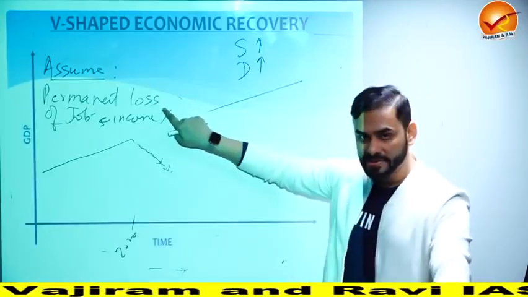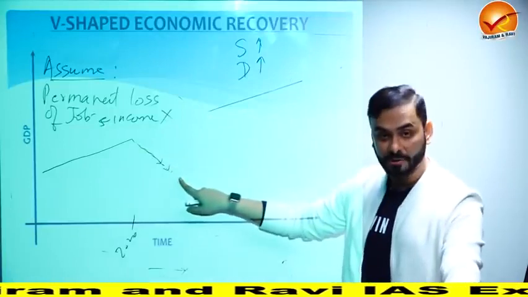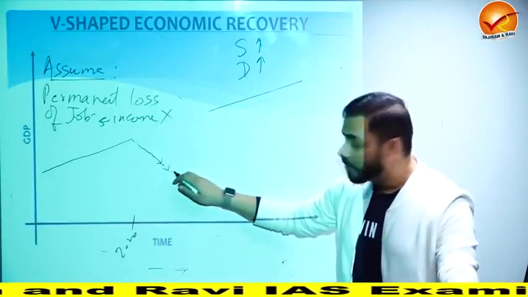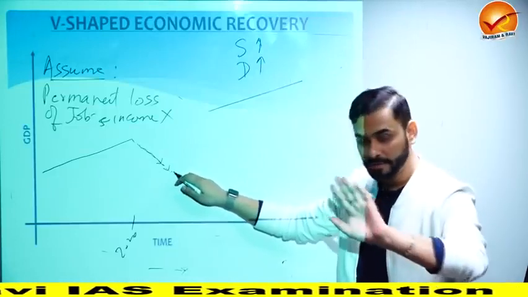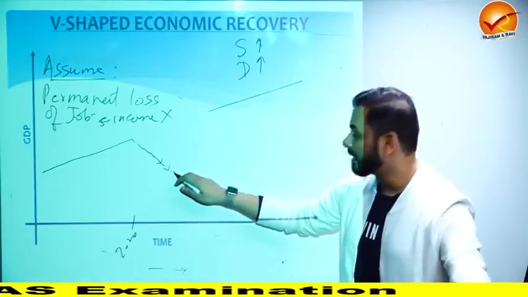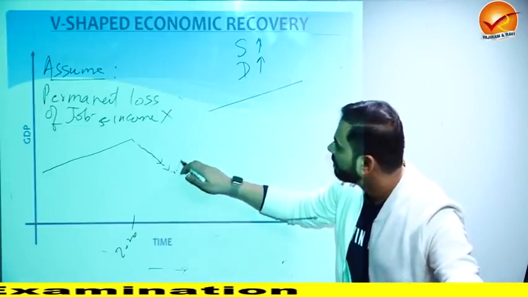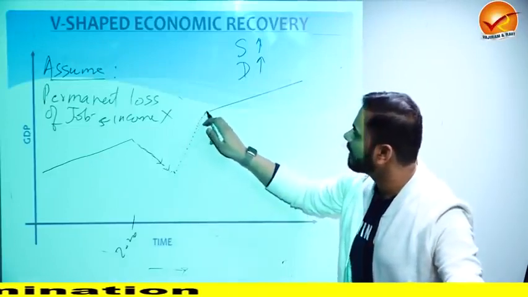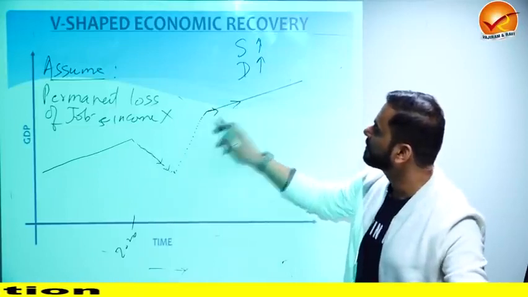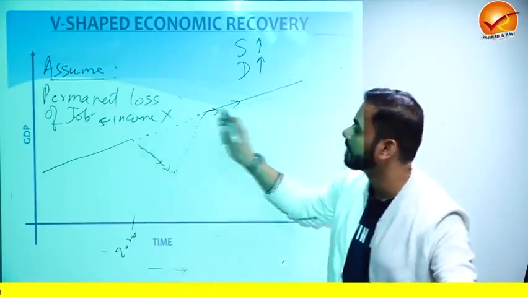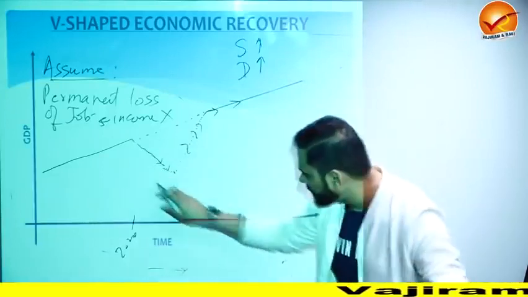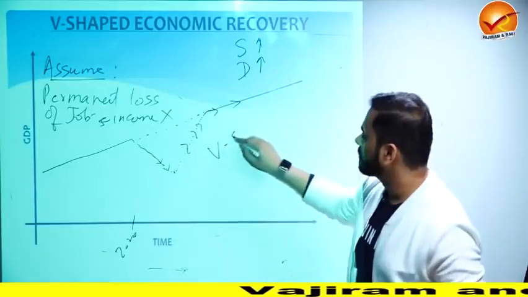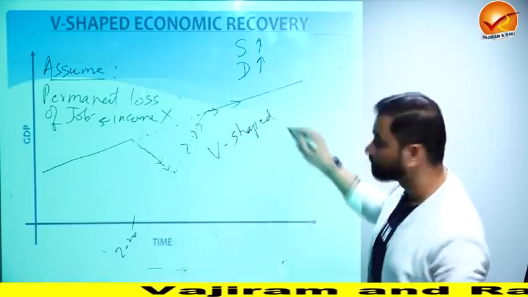If we assume this, then when the GDP came down, the Government of India or any government would take steps so that factories would restart, lockdown would be over and demand would be created. When that happens, suppose the economy very fast comes back to its original path. See, this would have been the original path. When the economy comes back to its original path, this shape of recovery is called V-shaped recovery.